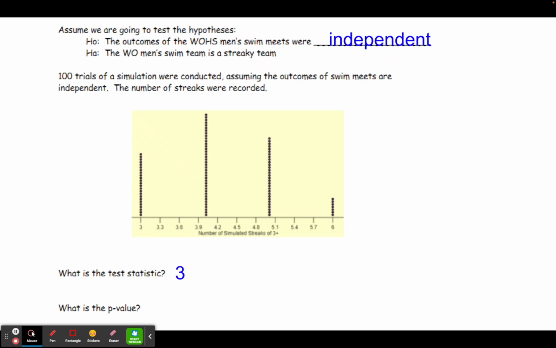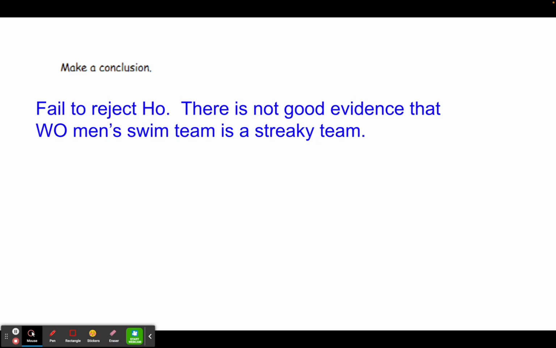Notice that all of the dots in this case are 3 or above. And that means that our p-value would be 100%. Now, 100% would lead us to fail to reject the null hypothesis. And in this case, we do not have good evidence that the men's swim team is a streaky team. So we're getting conflicting results from what we had earlier in the chapter. When we were looking at length of streak, we said that they were streaky, but based on the number of streaks, we would say they're not.